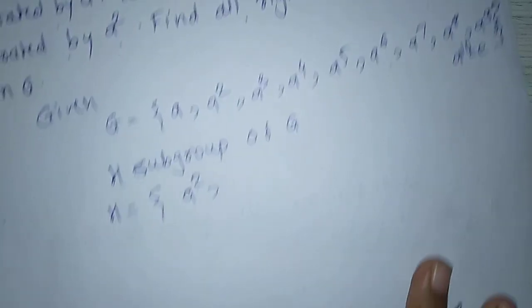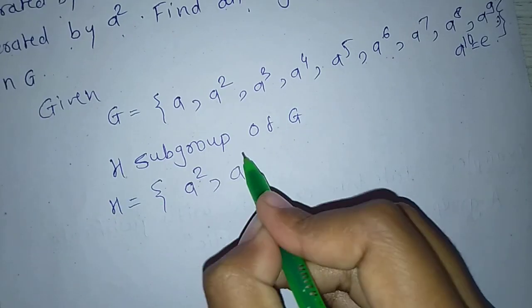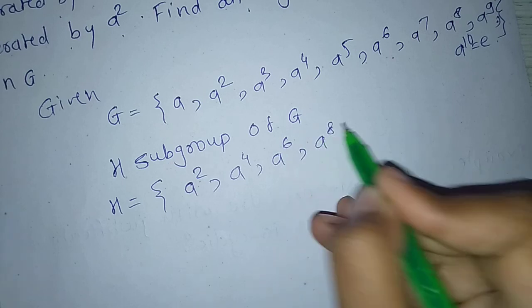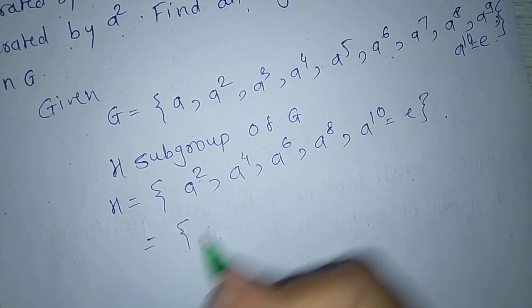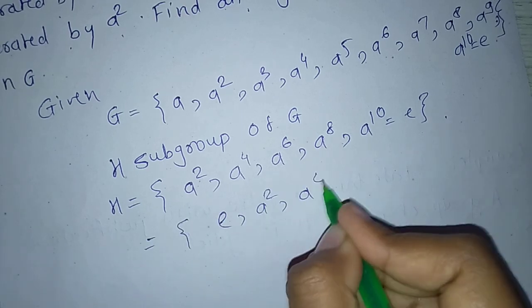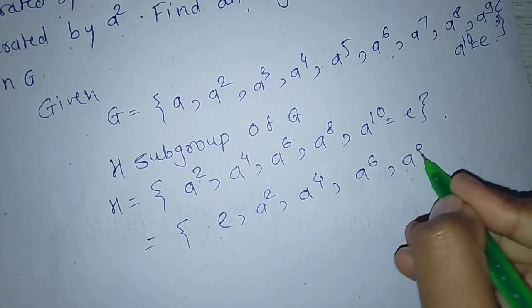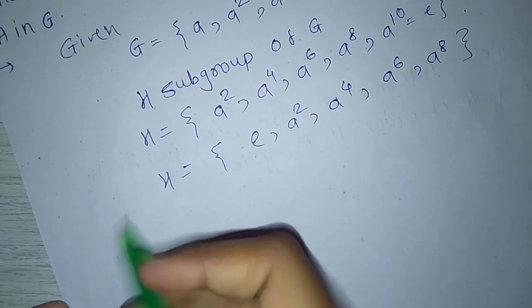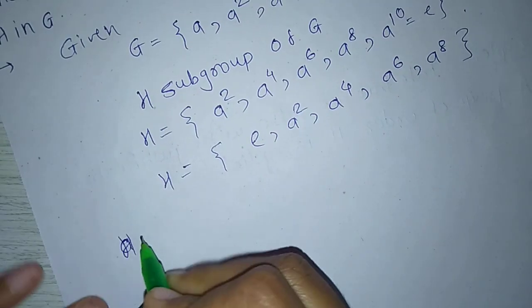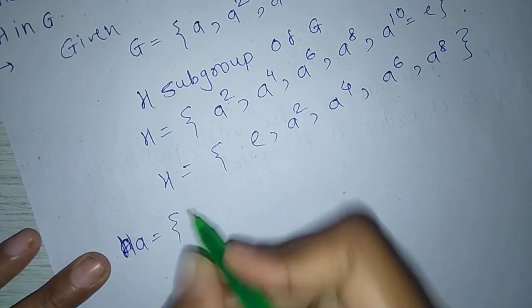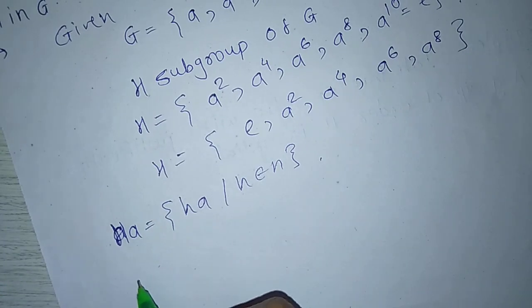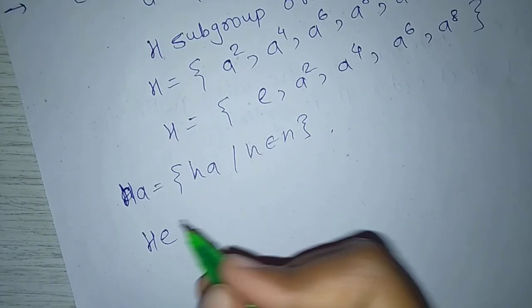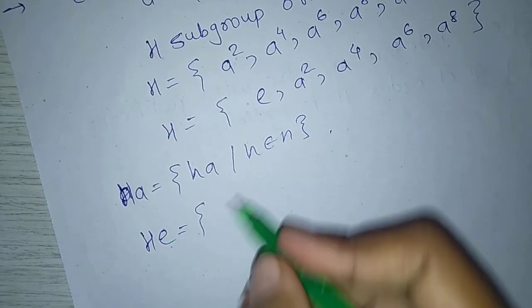We must write here H equal to a squared, a to the 4, a to the 6, a to the 8, a to the 10, which is equal to identity. So H equals {e, a squared, a to the 4, a to the 6, a to the 8}. Now, to calculate right cosets, the definition of right coset: Ha equals ha such that h belongs to H. Now, a belongs to G.